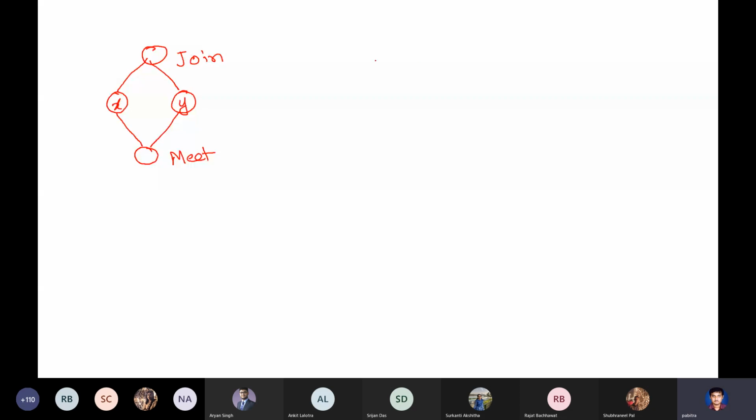All right. Now answer this question. If this is your x and this is your y, or this is your y and this is your x, and there is an edge like this. In the first case, what is join xy? Can anybody tell what is join xy? X. X itself.